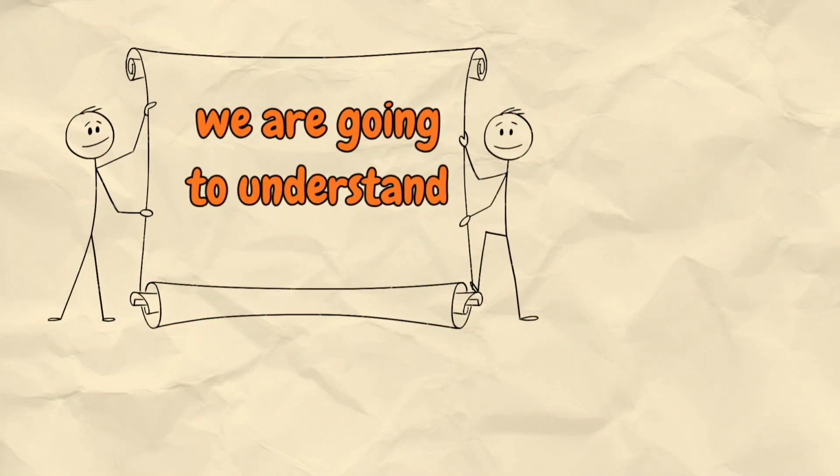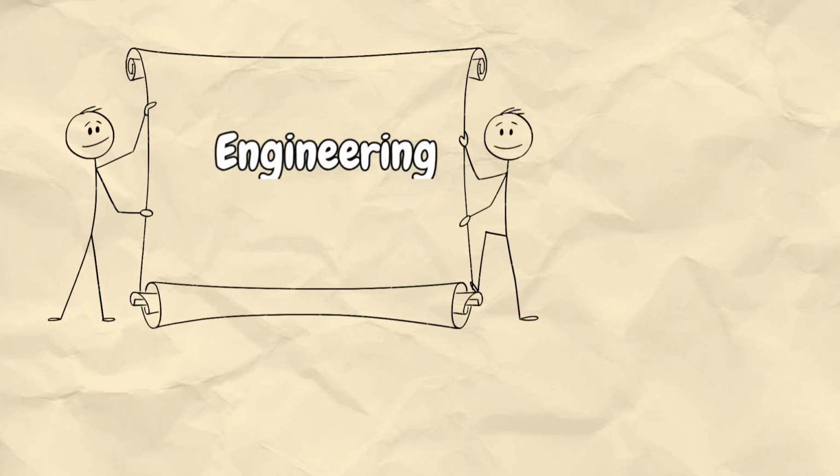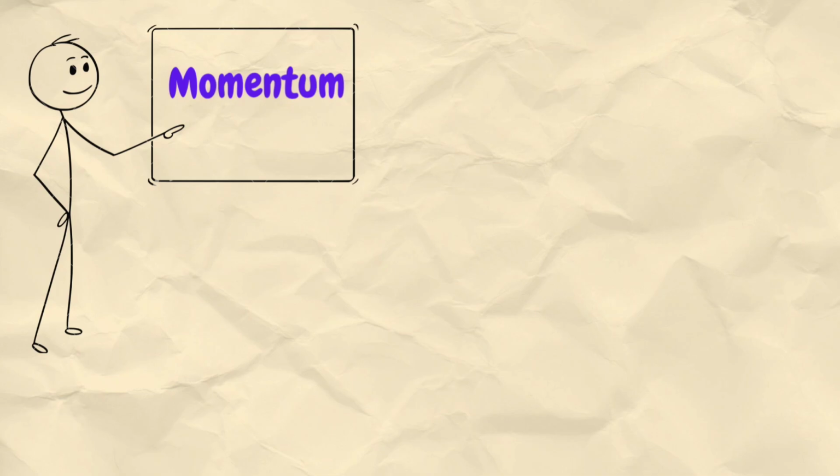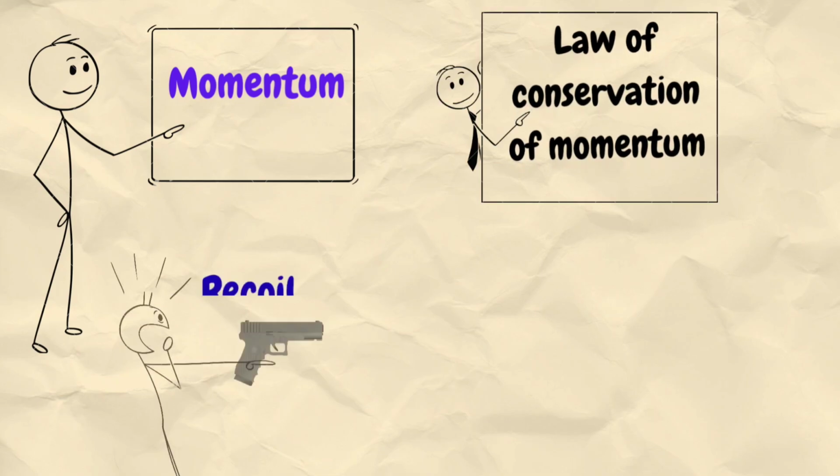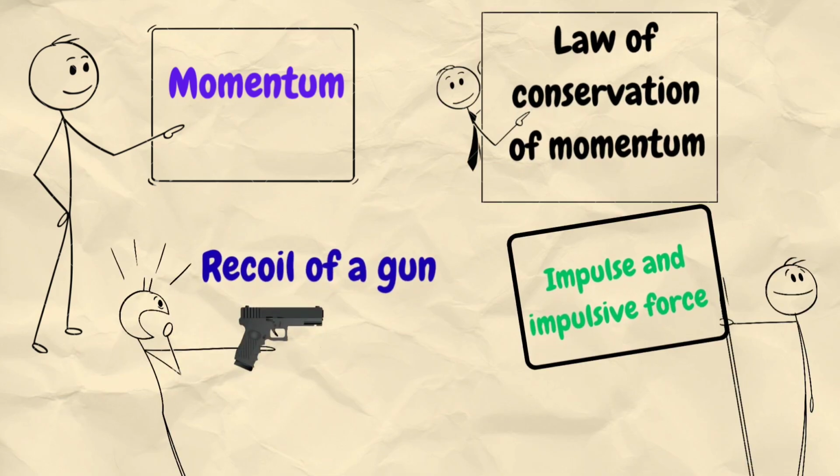Today, we are going to understand some fundamental concepts of engineering mechanics: momentum, the law of conservation of momentum, recoil of a gun, impulse, and impulsive force.